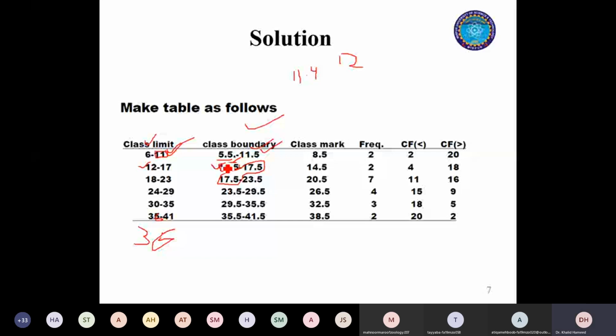So once again, it's the decision of the researcher whether they want to include that point in the upper class or the lower class. So let's suppose you have an observation that is exactly 11.5. Now it's your responsibility to decide whether you want to place 11.5 in the upper class or follow the rule of the lower class boundary. So it's discretion. You can choose either one. But once you have made your choice, you have to stay consistent throughout your data set.